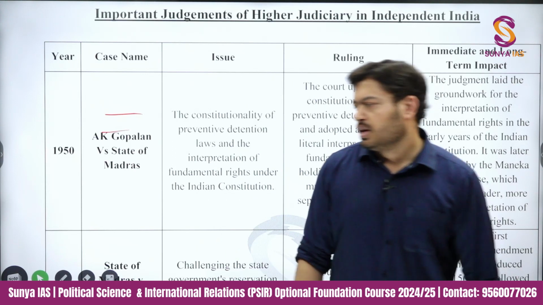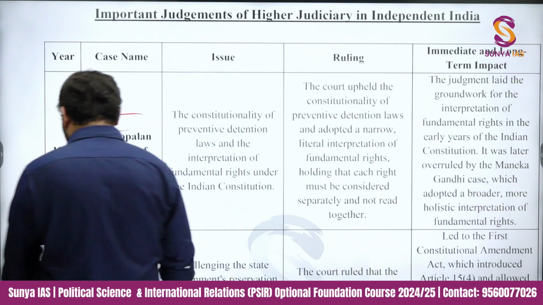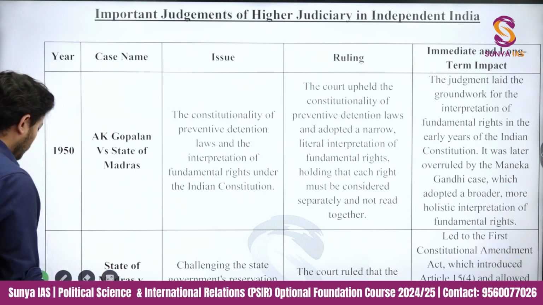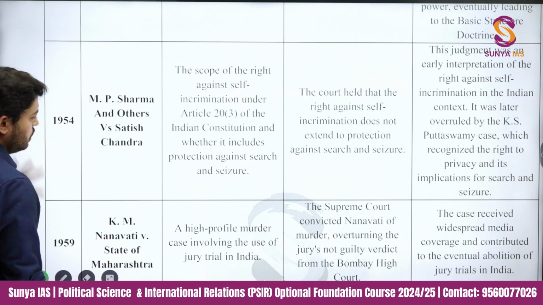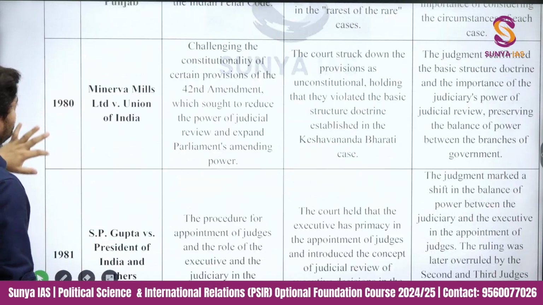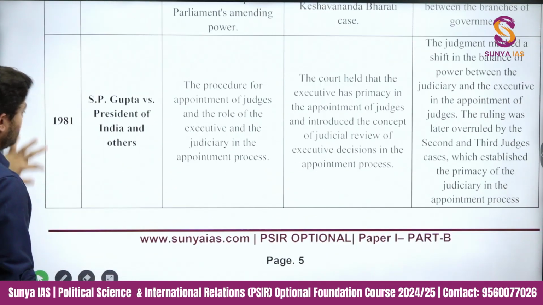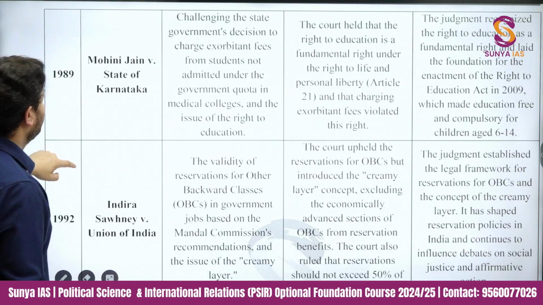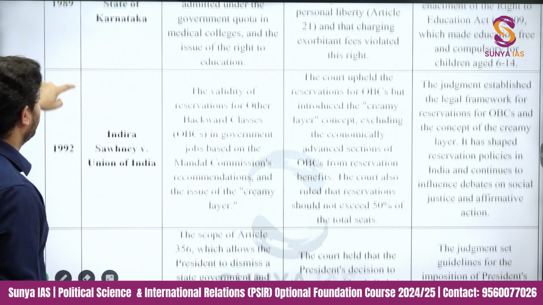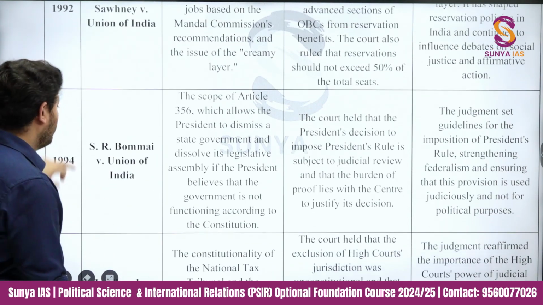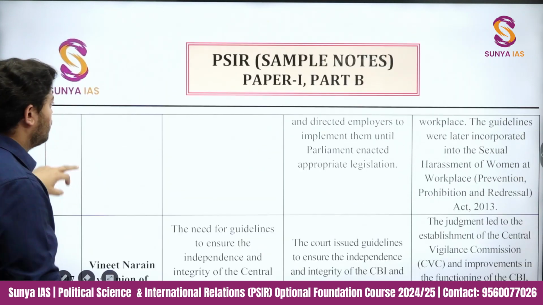And this is not only for 1950 and 51, but if you go here till the very last, you will see all the cases: 1960, 1975, Minerva Mills 1980, 1981 SP Gupta case, 1984 Mohini Jain vs State of Karnataka, 1989, Indira Sawhney case 1992, SR Bommai, which is about President's rule.